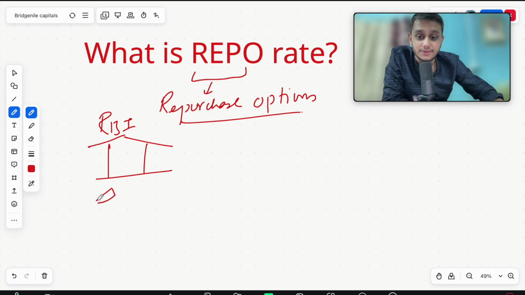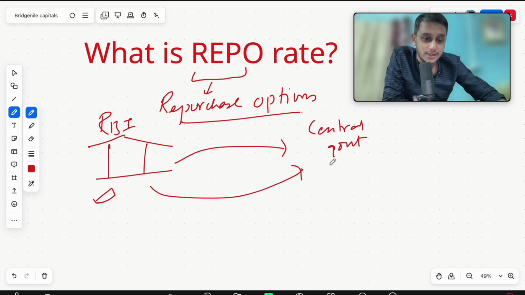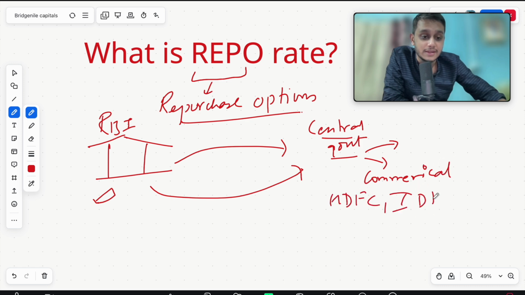The central bank has the capacity to print money as much as it can, right? No other institution can, but the central bank can. The central bank prints money and gives it to the central government itself, right? Once it gives it to the central government, there is a rate at which the RBI gives it. Why the central government? Because if it doesn't give to the central government, it will not be able to distribute it to the commercial banks. Am I clear about it? In order to distribute to commercial banks such as HDFC Bank, IDFC Bank, SBI and all the other banks.